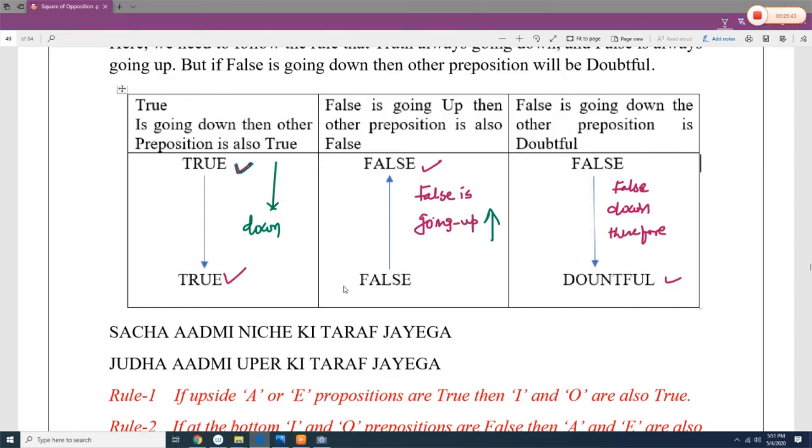If this is true, then we can talk about this statement. But if this is false, then this is doubtful. The truth is always up, meaning it is always associated with the universal proposition.